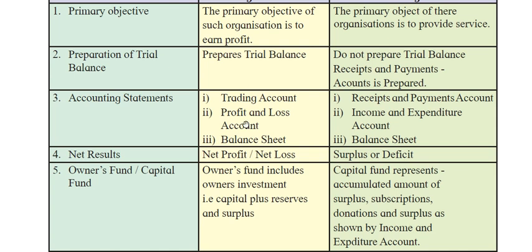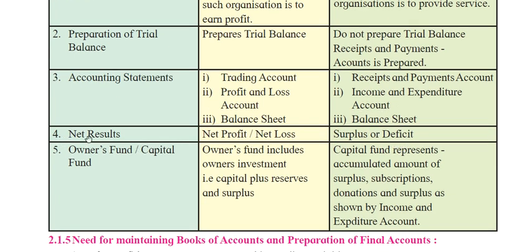For a profit organization, the trading account, profit and loss account, and balance sheet are prepared. And in a not for profit organization, receipts and payments and income and expenditure account, and finally we'll prepare a balance sheet. The fourth one is net results. Using a P&L account, we'll come to know what is the net profit and what is the net loss in the business. But in a not for profit organization, they look at surplus or deficit.